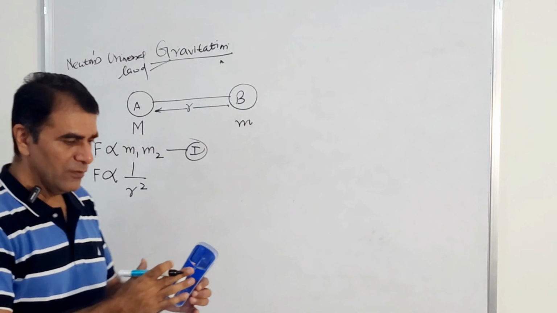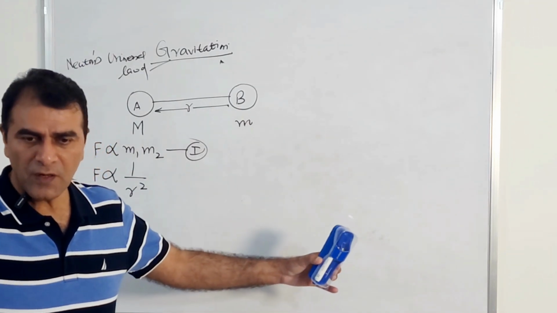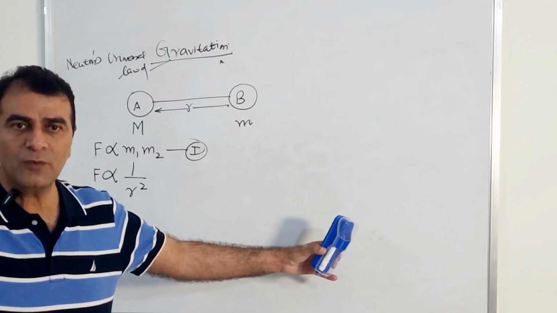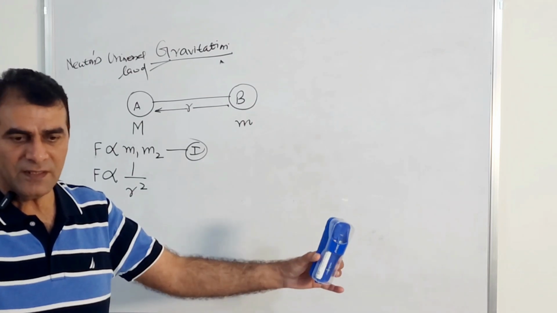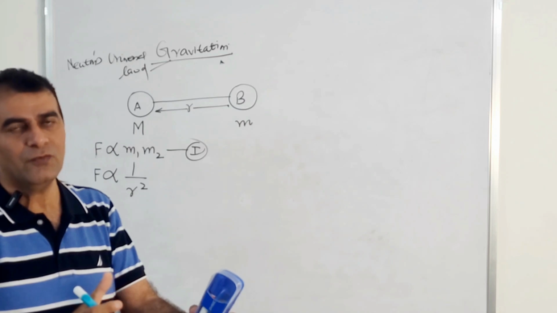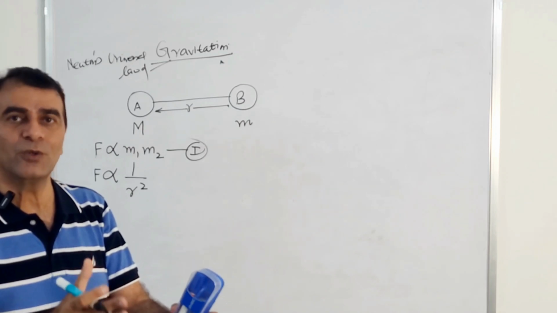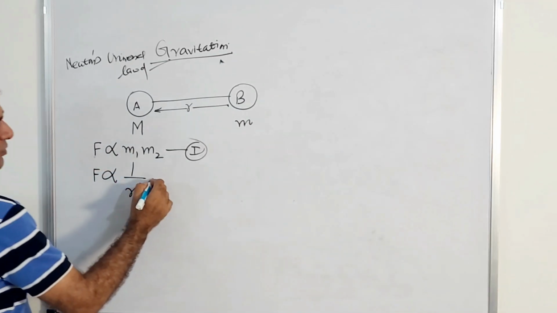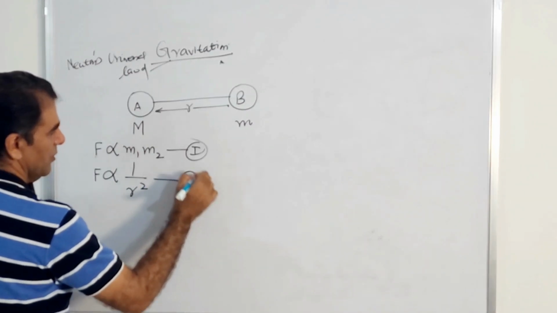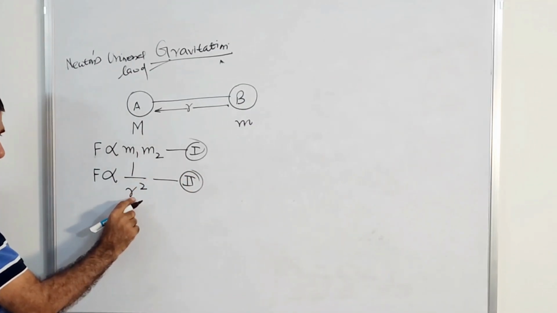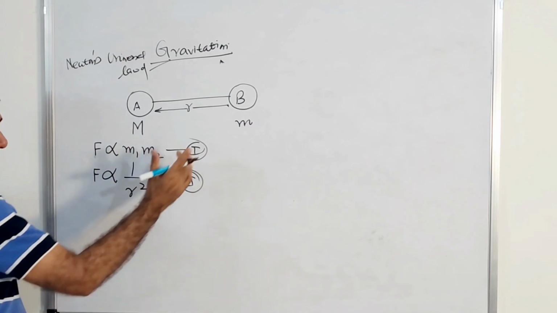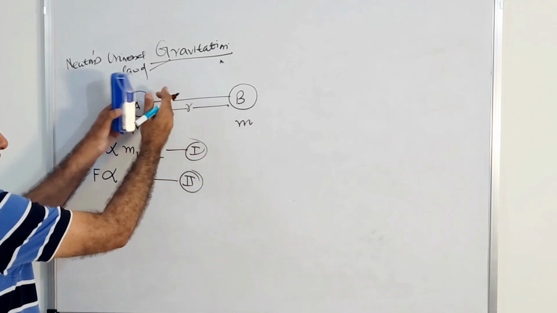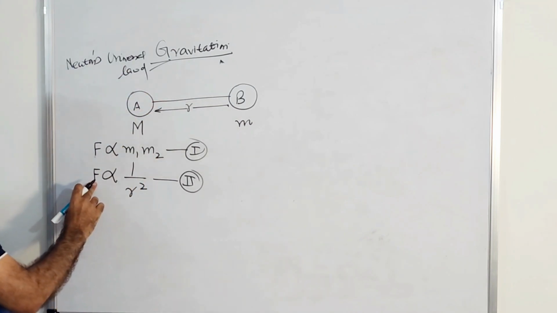It means when the two objects are far away, say 1 kilometer, naturally the force of attraction will be less. When they are very close, the force of attraction will be more. Simple. So inverse proportion means when this quantity increases, this decreases, and when this decreases, meaning they are near to each other, then force increases.